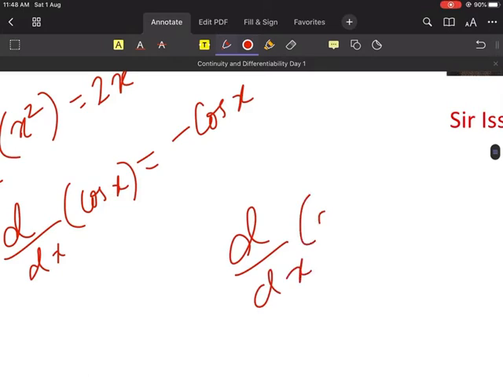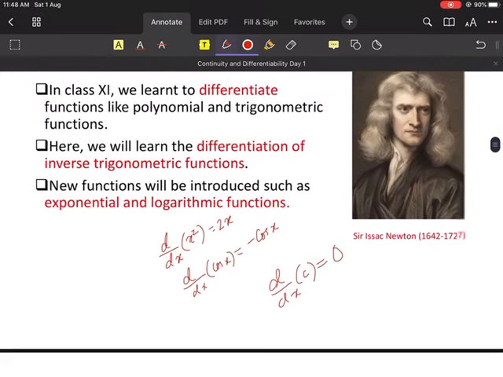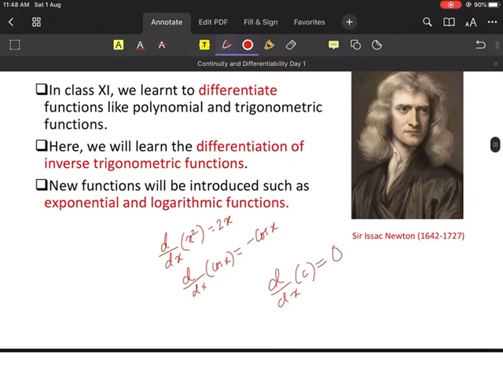Last one. What is the differentiation of c, where c is a constant? It is 0. Differentiation of a constant is always 0. Please remember that thing. So that is what we learned in class 11.